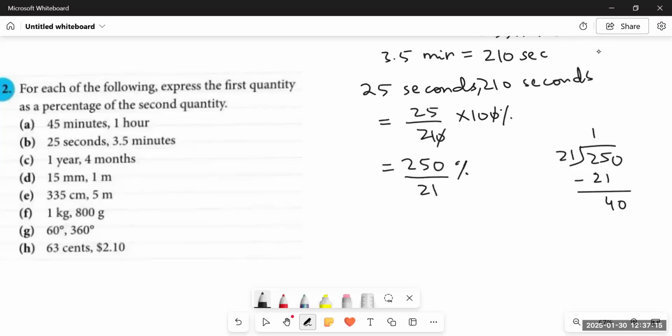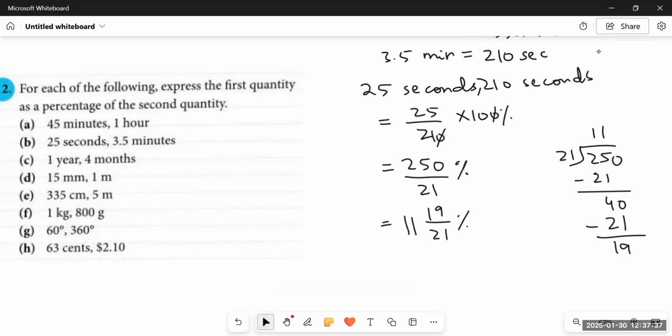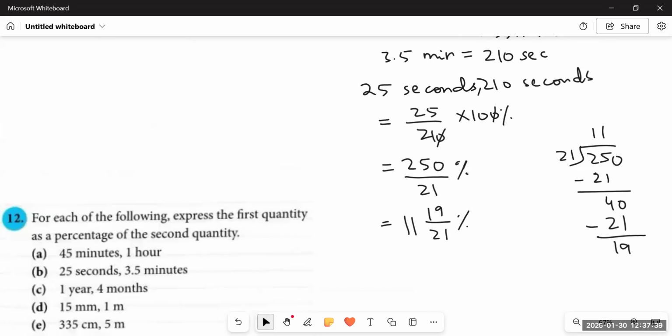Now, what are we going to do? We will divide 250 by 21. And when we divide it, we'll find that 21 ones are 21, and then we are left with 19 as a remainder. So it would be 11 whole 19 upon 21%. If we do not get a percentage in a whole number, we will keep it as a fraction instead of converting it into decimal. That is more difficult.